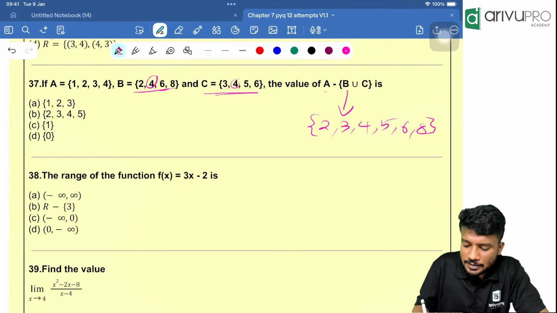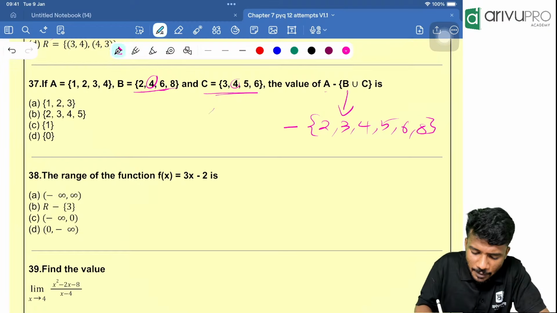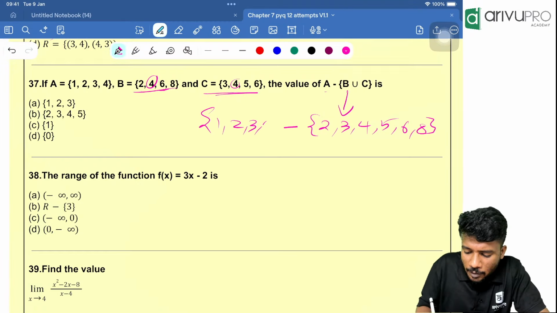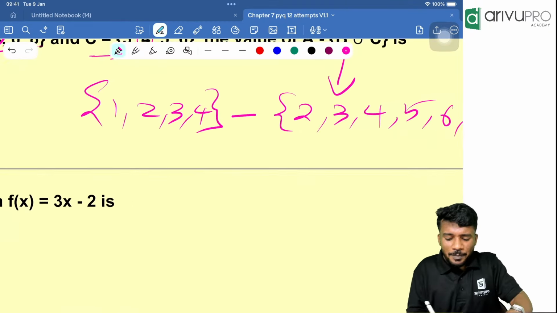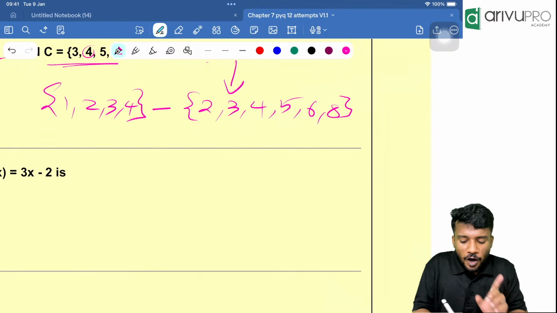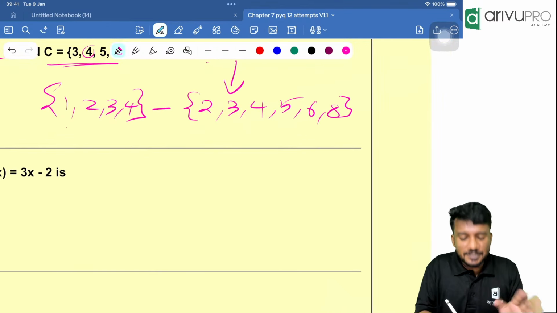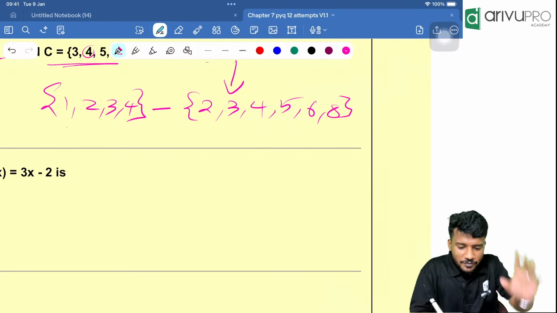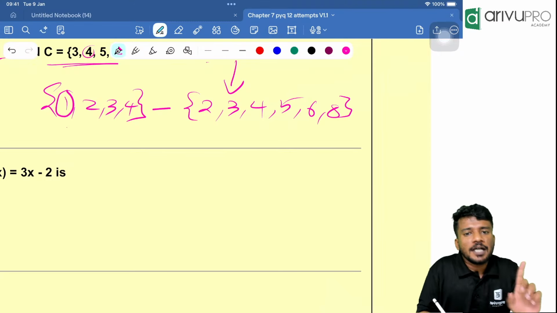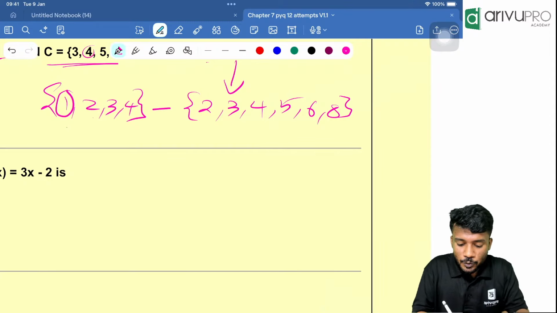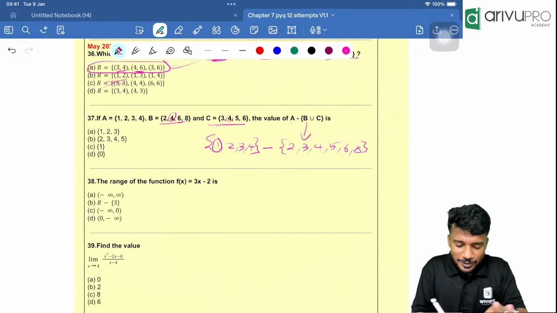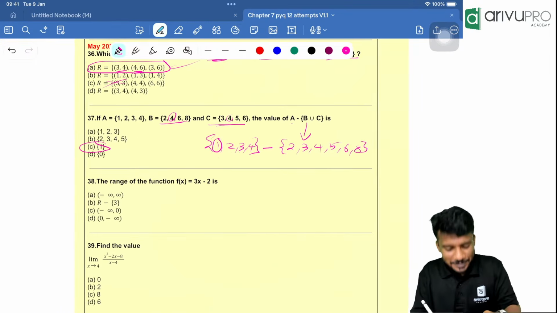Anything else? No. A is 1, 2, 3, 4. Minus means not, which is only present in the first set. Only 1 is present alone in the first set. 2, 3, 4 are there in the second set. So the answer is the set {1}, option C.